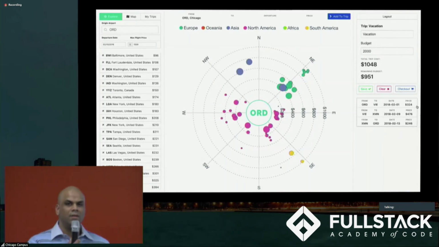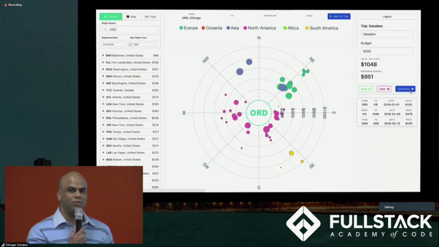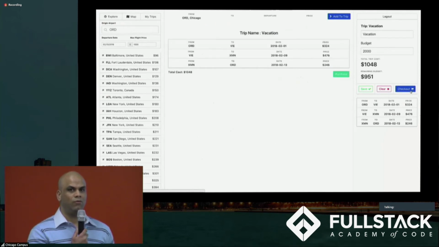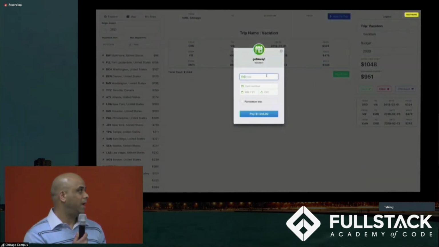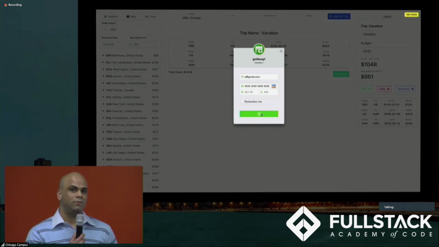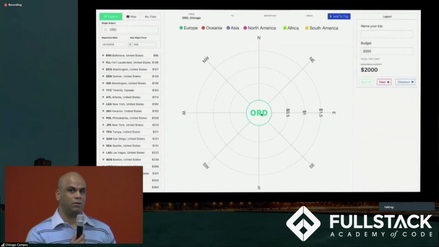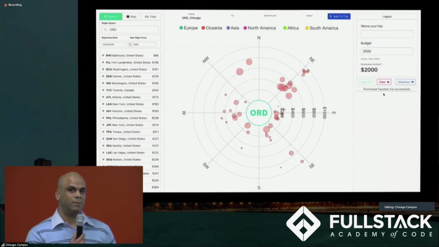Thank you, Finn. So after Finn plans his trip, now's the time to purchase the trip. Finn clicks on the checkout button, and he can see the list of flights, and you can also see the total trip cost. Once Finn is sure to go ahead and purchase the trip, he clicks on the purchase button, and he can see a pop-up to enter his payment details. Finn enters his email ID, his credit card number, and other payment details, and clicks on the pay button. Once he clicks on the pay button, he can see a notification on the right panel saying that he has purchased the trip successfully.